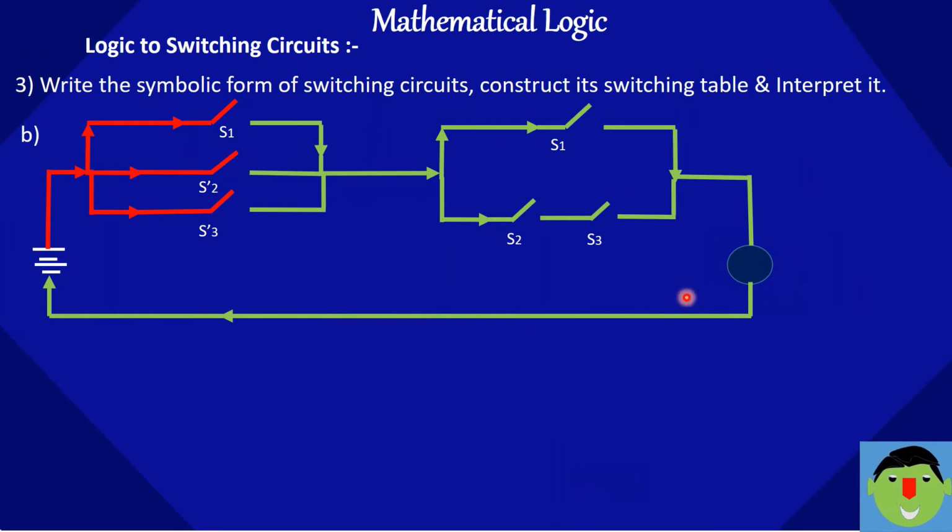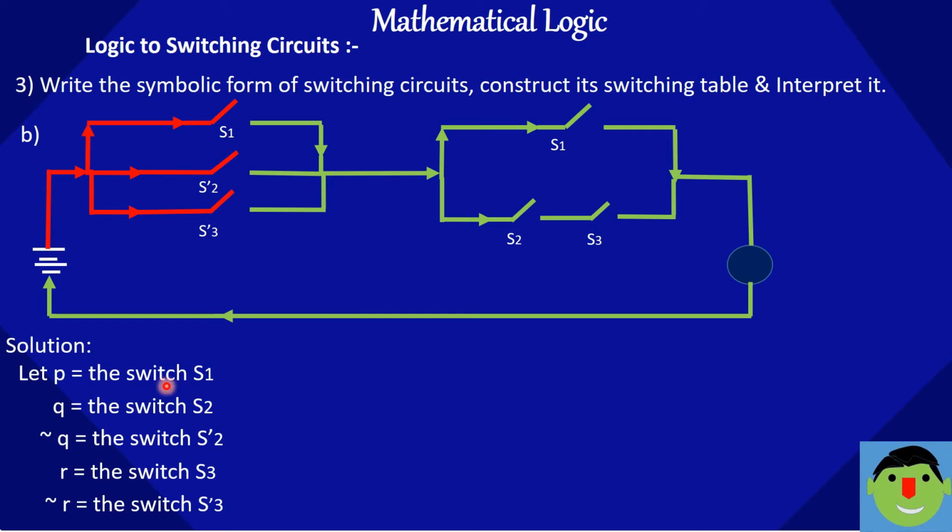So this is the given switching circuit. This is a parallel circuit, and both of the parallel parts are connected by a wire. Both of these parallel circuits are connected in series. Alright. So let P be the switch S1, let Q be the switch S2.